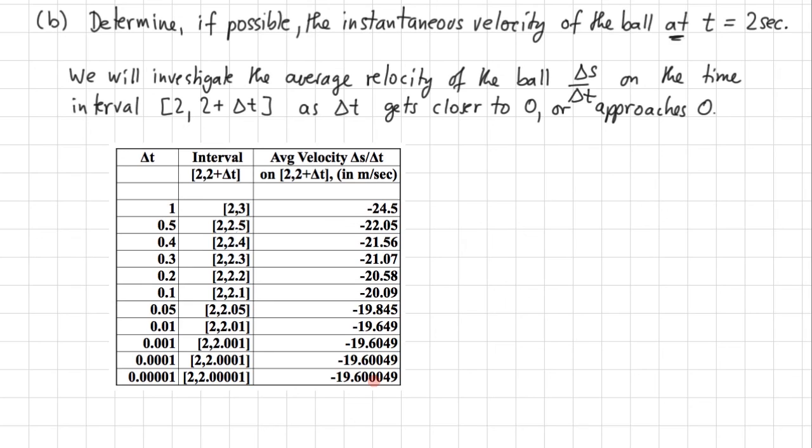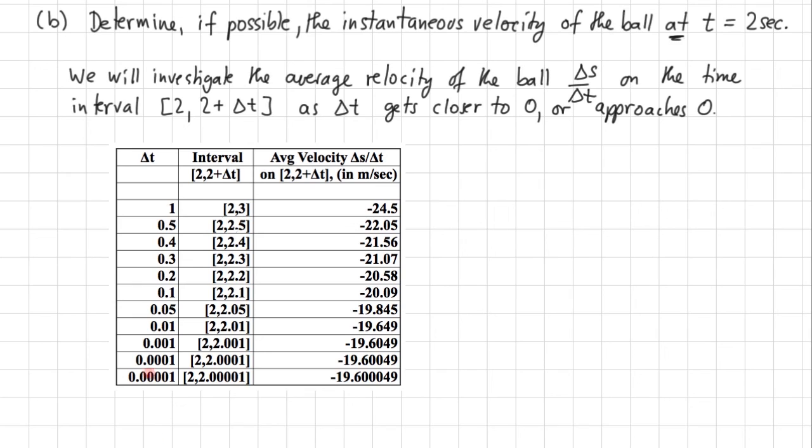But the problem is, how can we be sure? We have only looked at finitely many instances of delta t, and there are, well, infinitely many. If you look closely at the last 4 rows, we obtained the next one simply by dividing the previous one by 10. And there's nothing that will stop us from doing this forever.